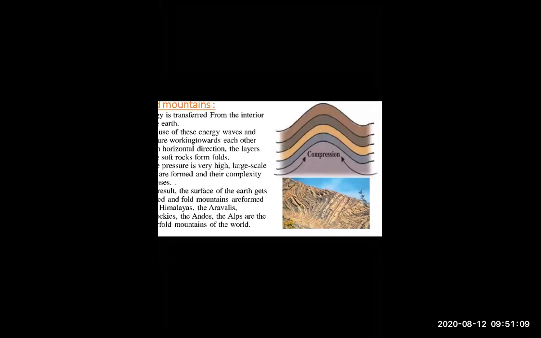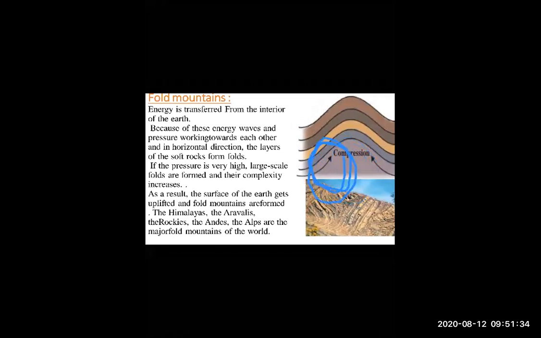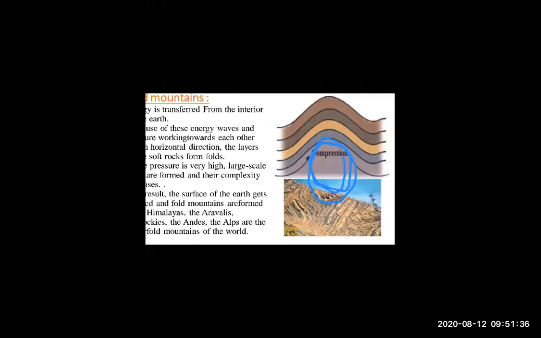Look at this mountain. If, for example, we take a one piece of paper and folding like this, then what happens? This part is called compression. Okay, this part is called compression, and so it will be called as a fold mountain.